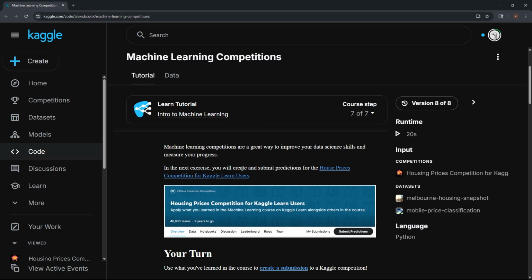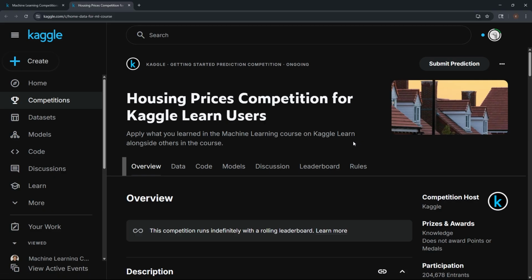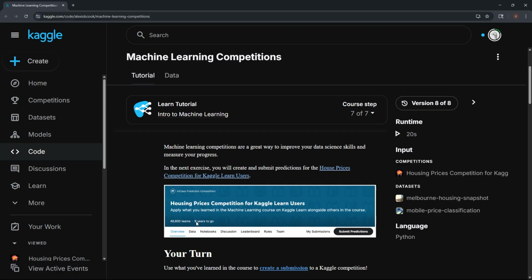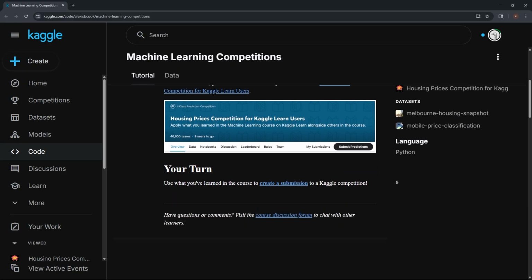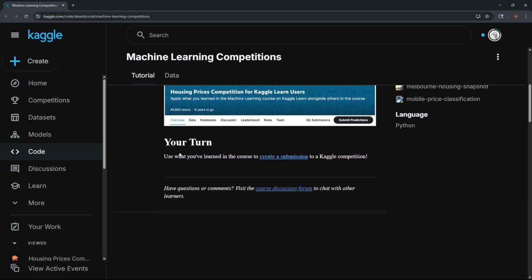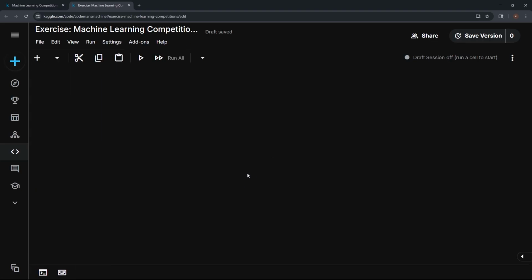In the next exercise, we will create and submit predictions for the house prices competition for Kaggle Learn users. And look at this picture right here. And when we click it, it's completely different. This was definitely made like 9 years ago or more, no telling. So our turn, we're going to use what we've learned in the course to create a submission to a Kaggle competition. Like I said, this is completely different. We're going to go on to this part too in this video.